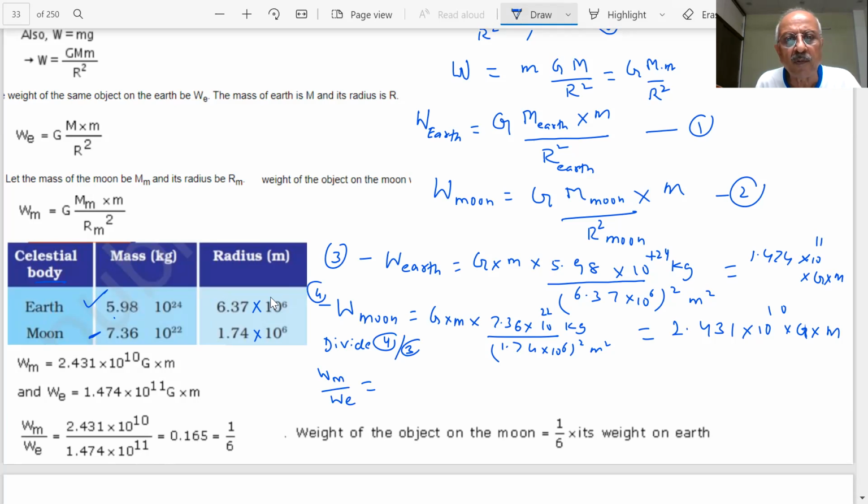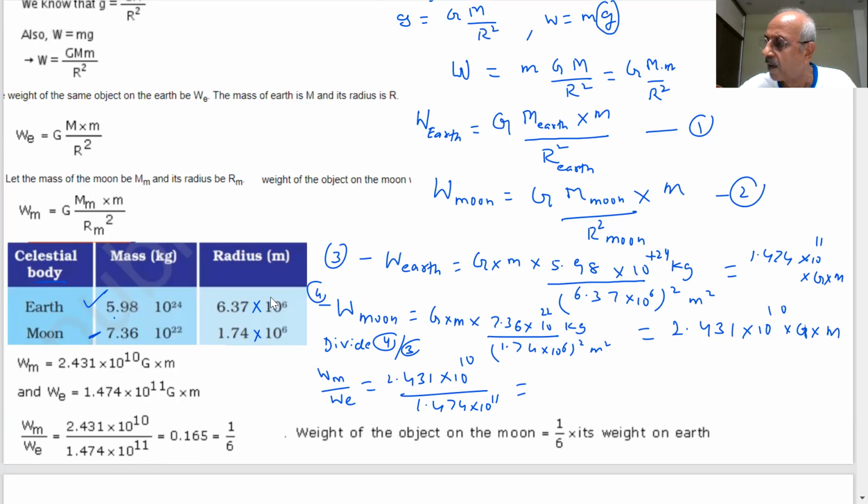So what is that value? 2.431 into 10 power 10 divided by 1.474 into 10 power 11. What is this value coming equal to, students? 0.165. Okay, that is about 1/6. So the weight on the moon is 1/6 of the weight on earth.